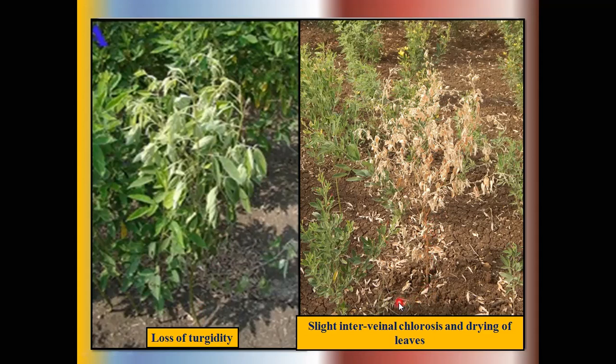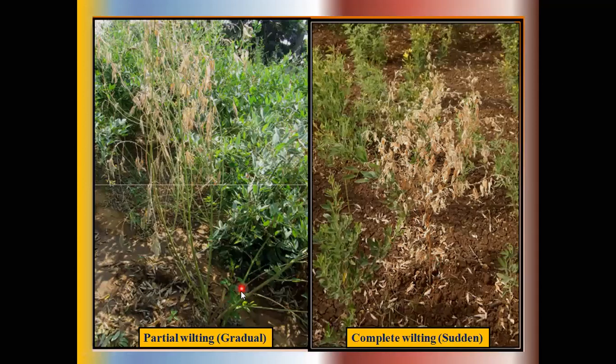Because this pathogen is already present in the soil, it directly infects the developing seeds and seedlings. The pathogen persists within these plants and moves upward along with the growth of the seedlings. The infected plants show two types of symptoms, a partial wilting type and a complete wilting type.